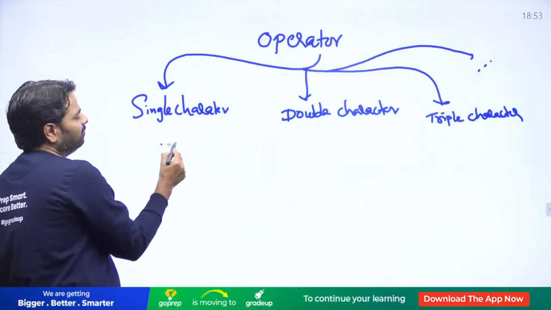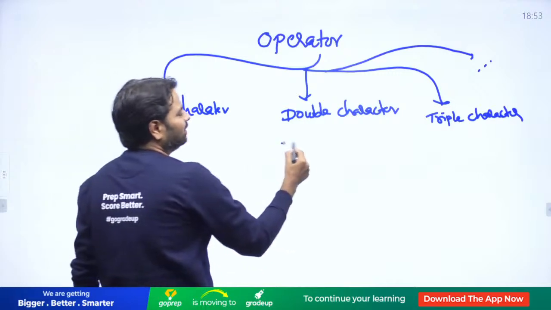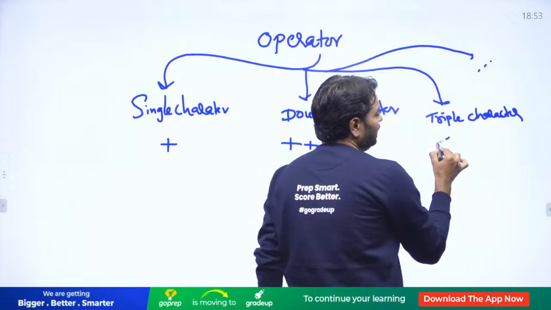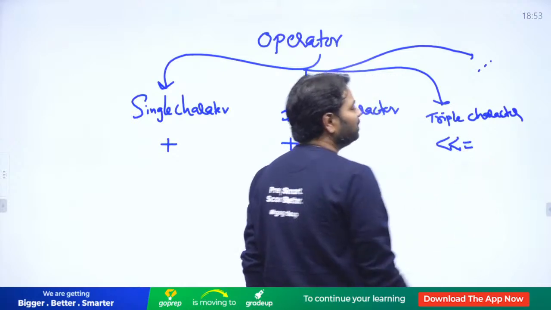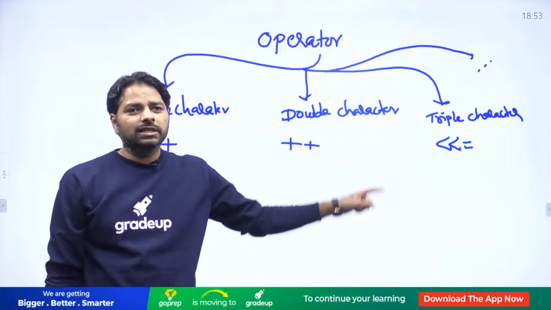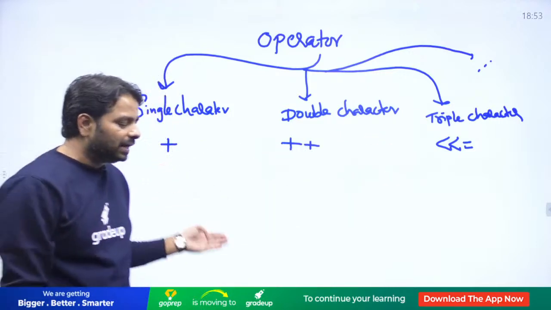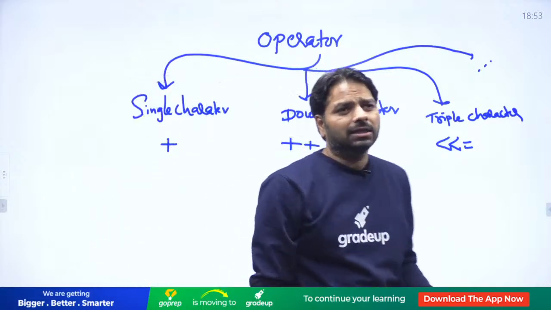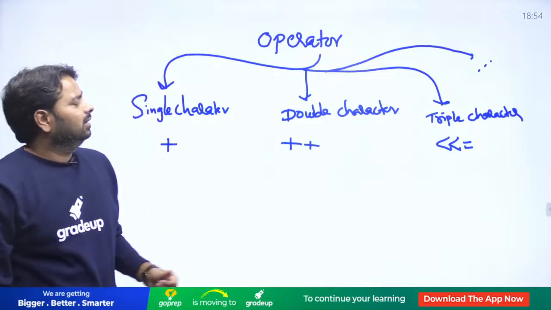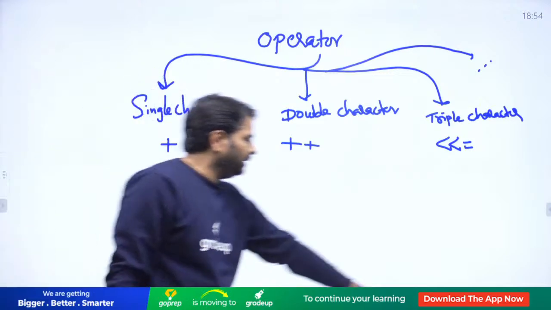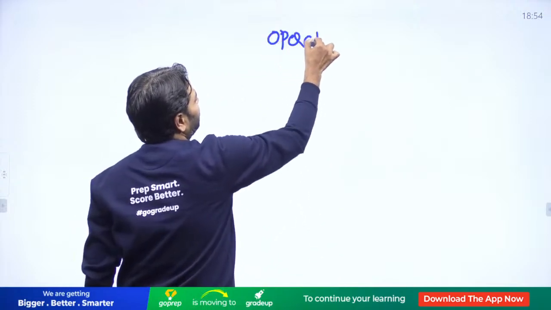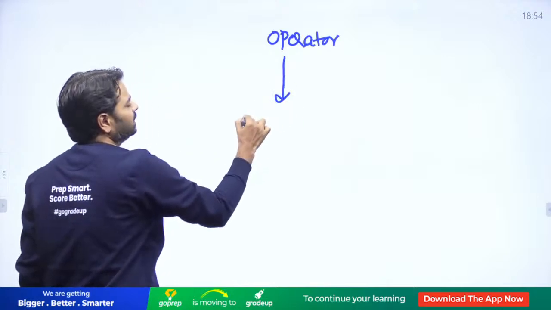In single character you have plus, in double character you will have double plus. Of course, triple plus is not there, but in triple character you have, let's say, left shift equal, which is a triple character. You can see that. We have operators of three types: single character, double character, triple character. And this is another one. And next, when you are talking about operators, an operator can have multiple meanings.